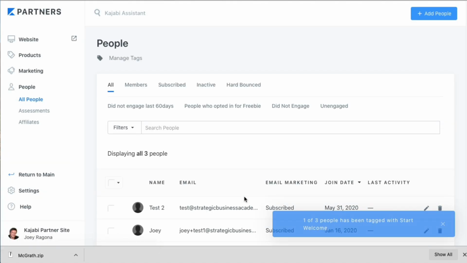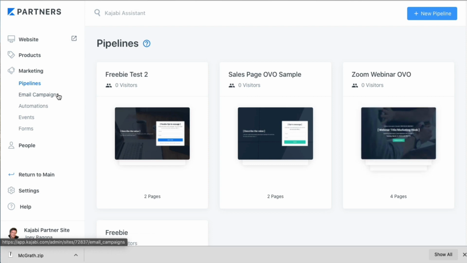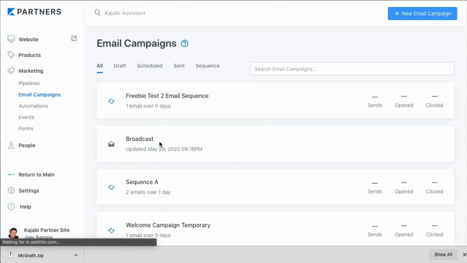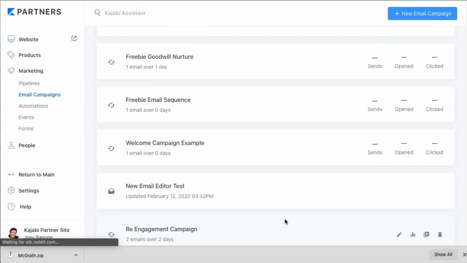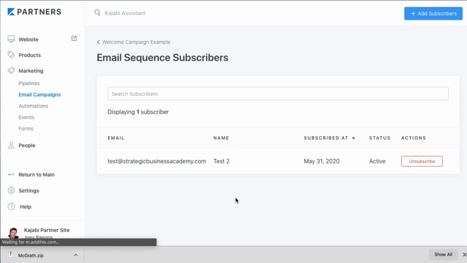And let's see if it goes through. Welcome campaign. 1 cent. Doesn't look like it.